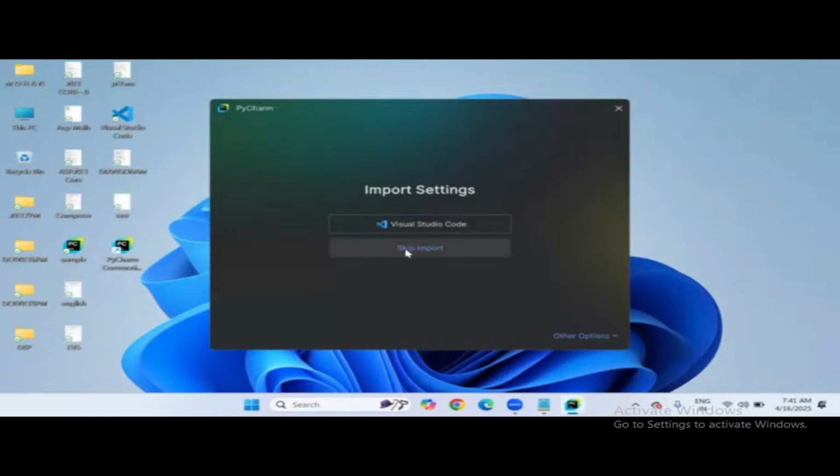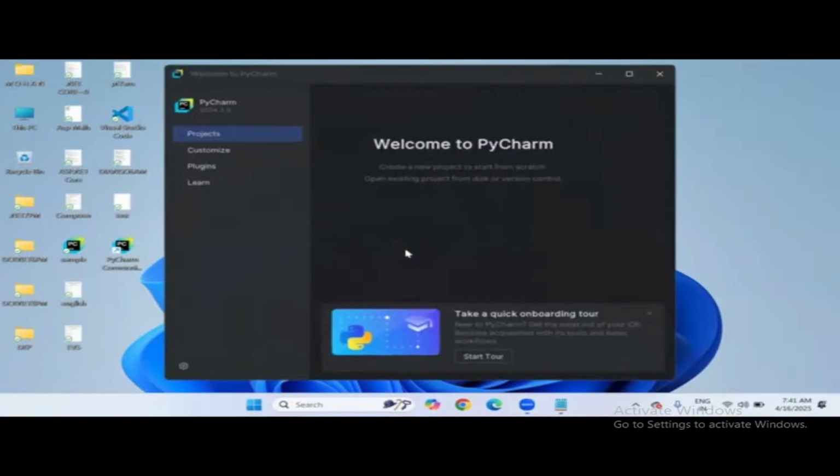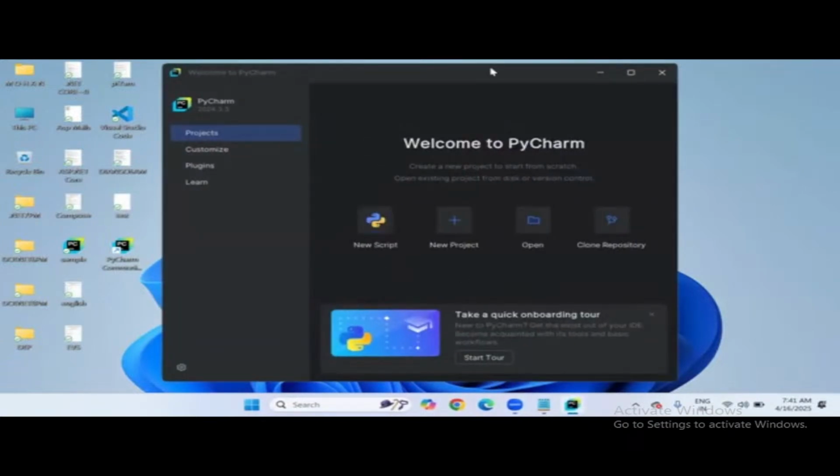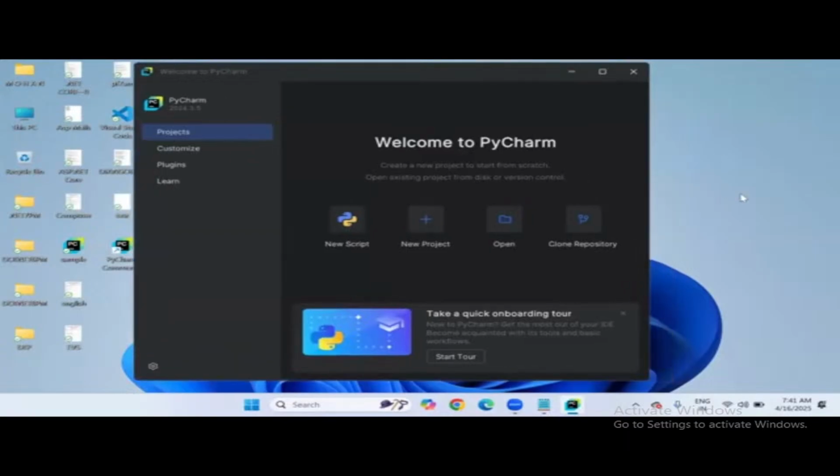Yes, I don't want to import. Yeah, skip import. Now you can see this is the first time you will see the window after launching PyCharm editor. So welcome to PyCharm, and create a new project to start from scratch or open an existing project from disk or version control, they are saying.